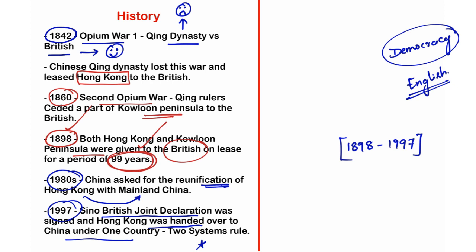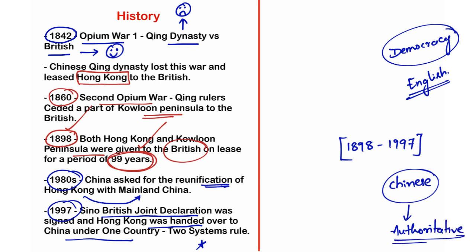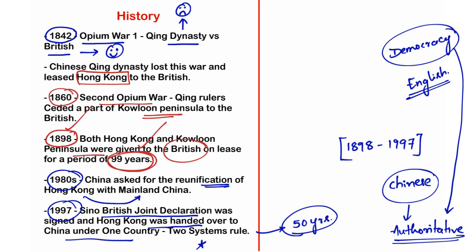However, if you look at the Chinese government, China was more of an authoritarian government because they follow communist ideology. So the sudden transformation from democracy to an authoritarian structure would definitely impede the rights of the Hong Kong people. That is the reason why the British employed this one country, two systems rule. According to this new model, for the next 50 years Hong Kong will be governed by its own system. Hong Kong will be governed by its own legislature. It will have its own executive.